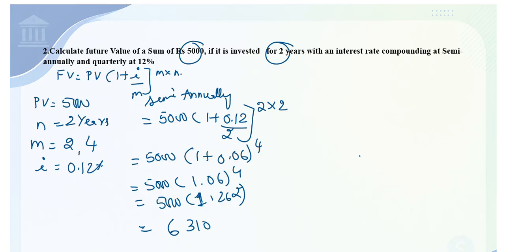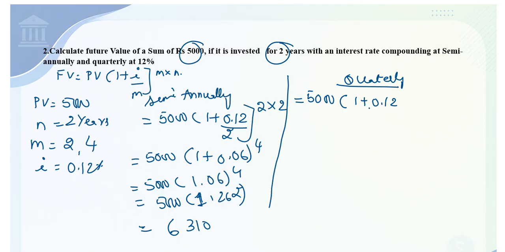So what if it is for quarterly? We will write it here only. So it will be like this. 5,000 equals 5,000, we will draw just one line here, 1 plus 0.12 divided by how many times interest is compounded? 4 times. So it will be 4 into 2. 4 stands for m, and this is n. n stands for number of years.